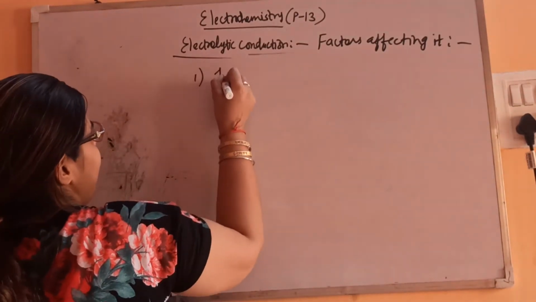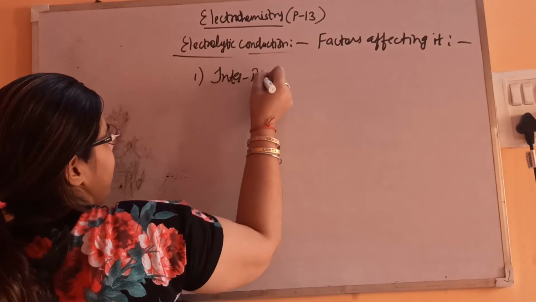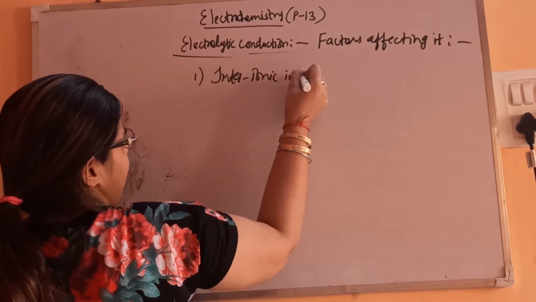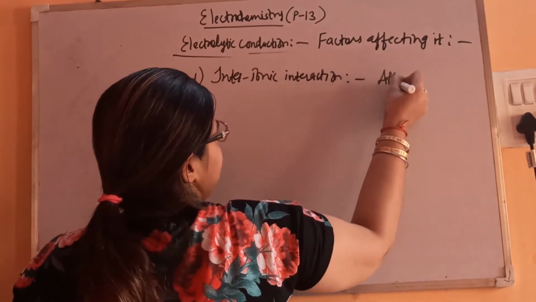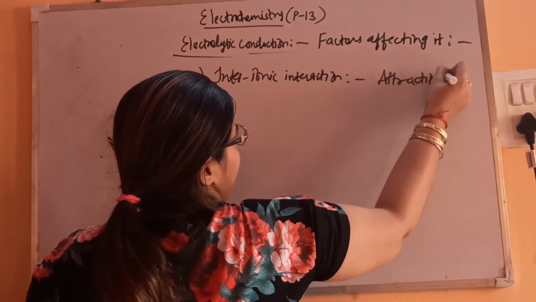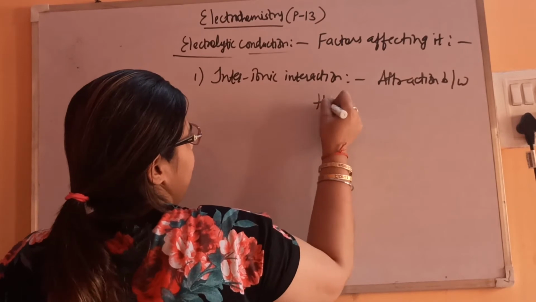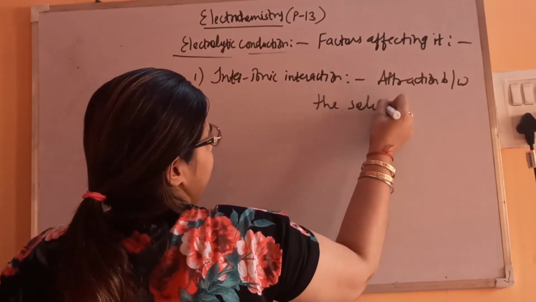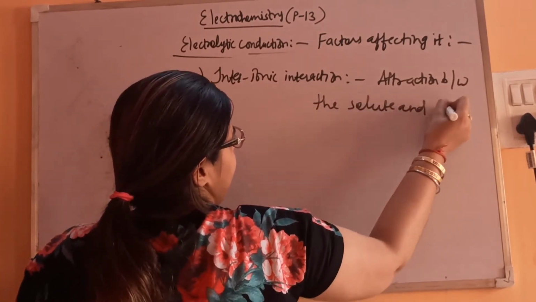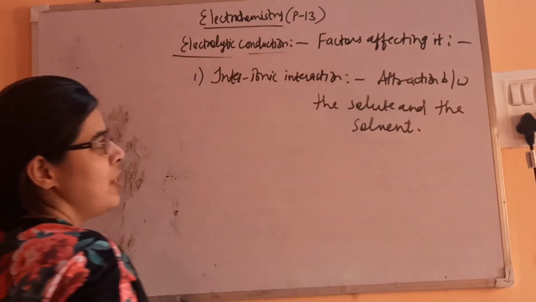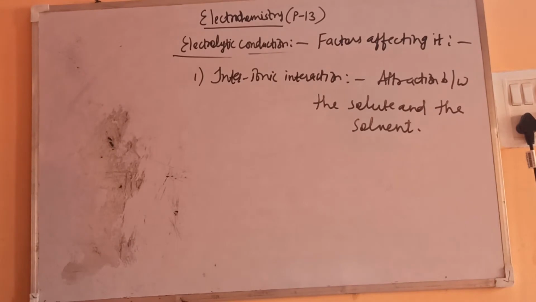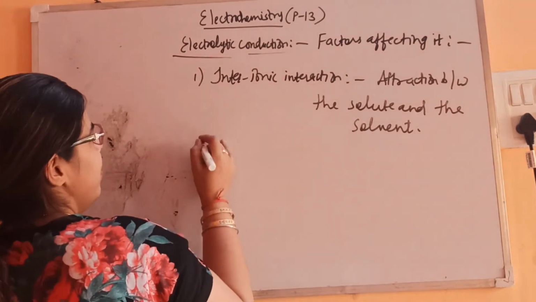First is interionic interactions, that is the attractions between the solute and the solute, which need to be broken. Inter means within.